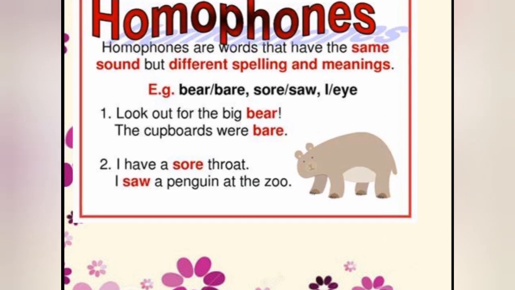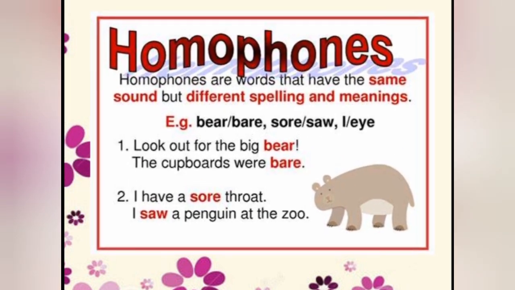Now, today we are going to start homophones. So what is a homophone? Homophones are words that have the same sound but different spelling and meaning. Sound is the same, but spelling and meaning, these two things are different, like bear, bare. Saw, sore. It's not sore, it's saw and sore. You can see, sound is the same, but spelling and meaning both are different.